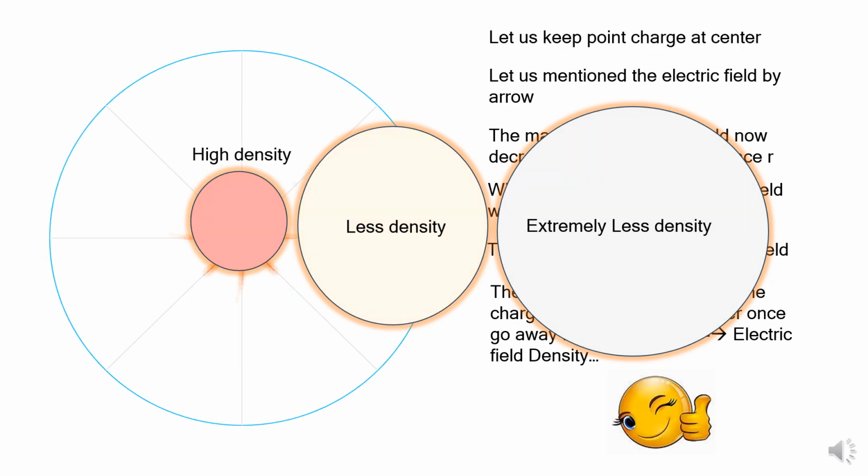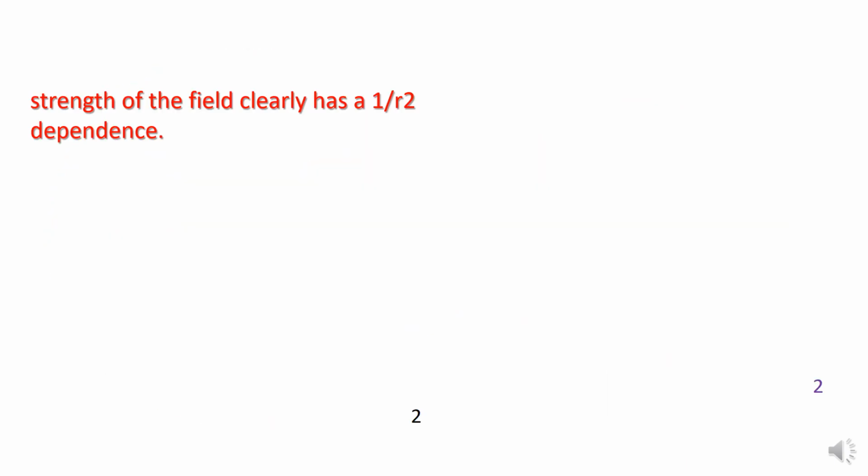So you can define the electric field: nearer to the charge it's strong, go away and it decreases with the square of the distance, further away it becomes less strong again, decreasing with the square of the distance. Center highly dense, middle less dense, and further away extremely less dense.